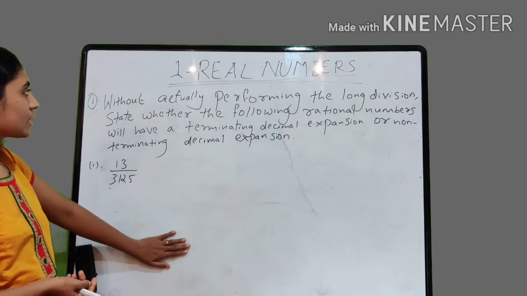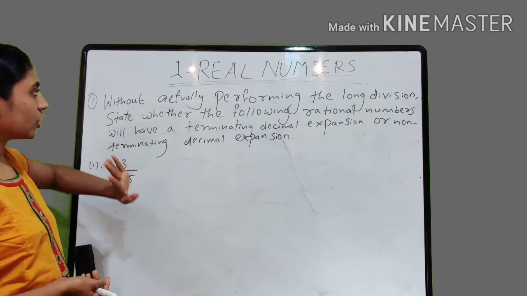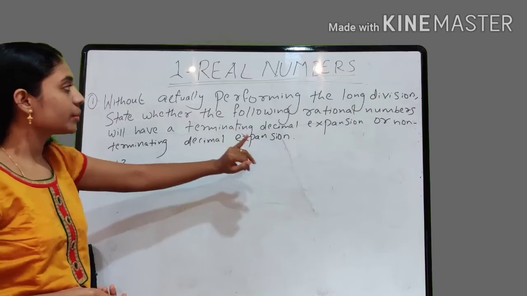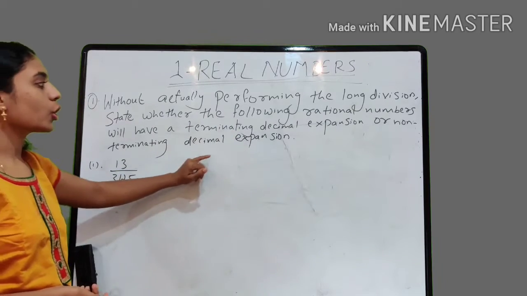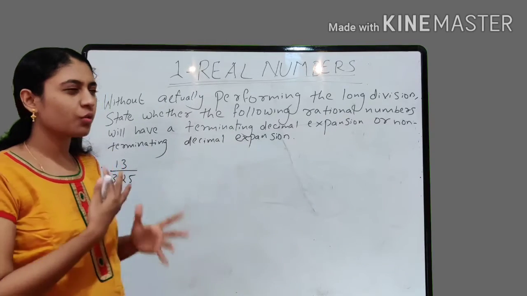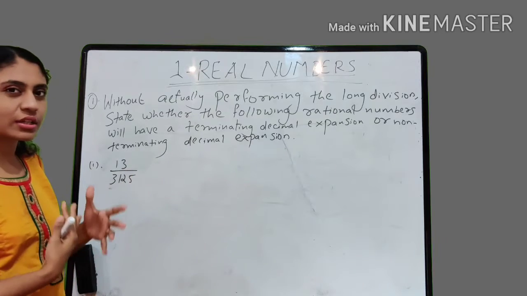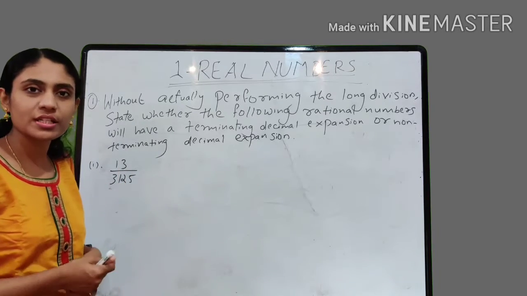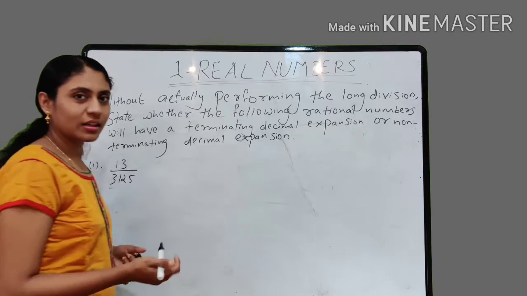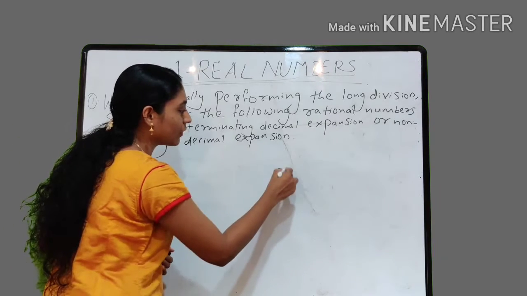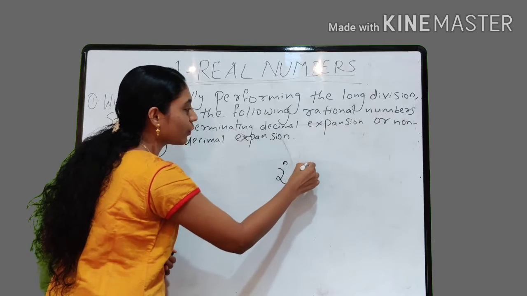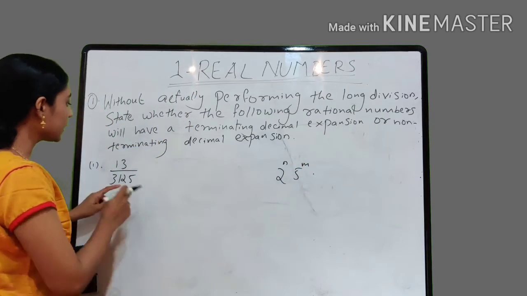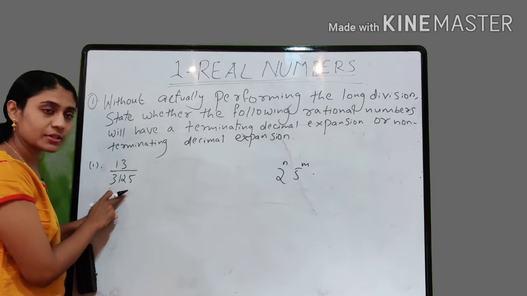So the first question: without actually performing the long division, state whether the following rational numbers will have a terminating decimal expansion or non-terminating decimal expansion. How will we find this? By checking the denominator, whether it is of the 2 raised to n into 5 raised to m form, where n, m are non-negative integers. 13 by 3125 is our first question.